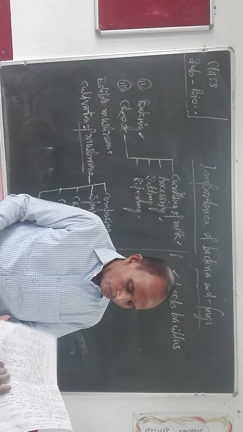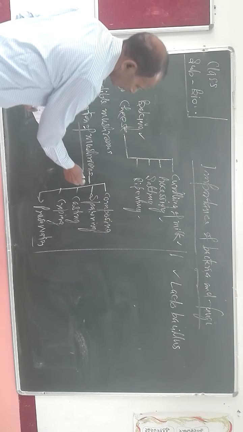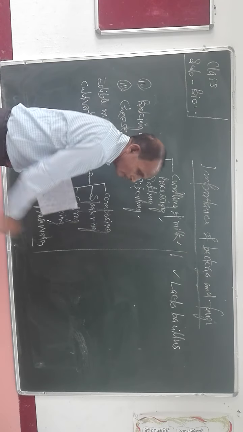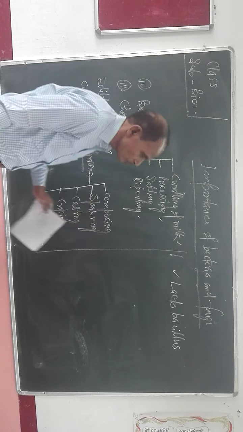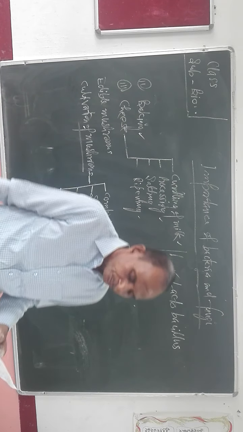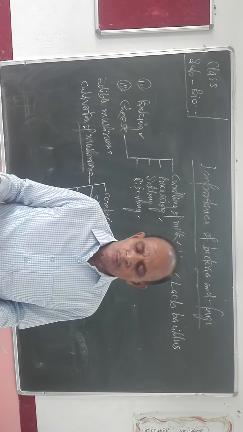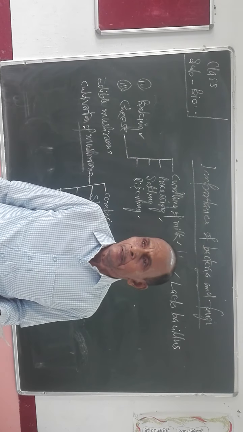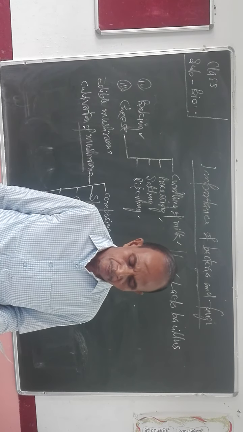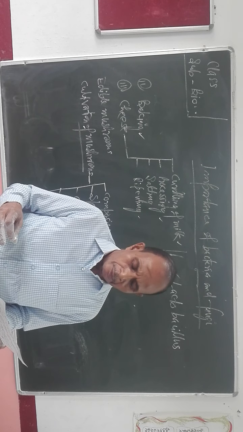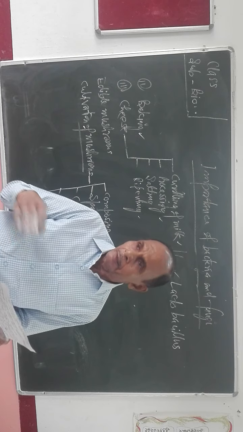Now, cultivation of mushroom also involves 5 steps. What are those 5 steps? First one is composting. Composting means that mushrooms are grown on decayed organic materials, which are recycled.